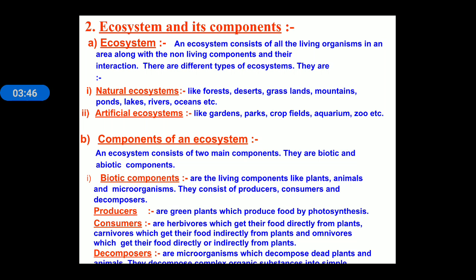Now, the third category is decomposers. Decomposers are the organisms which decompose dead plants and animals, and they help in the breakdown of complex organic substances into simpler ones, meaning bacteria, fungi or earthworms. They break down the complex food material into simpler ones.